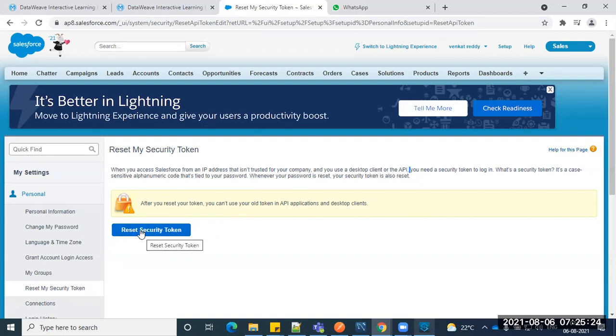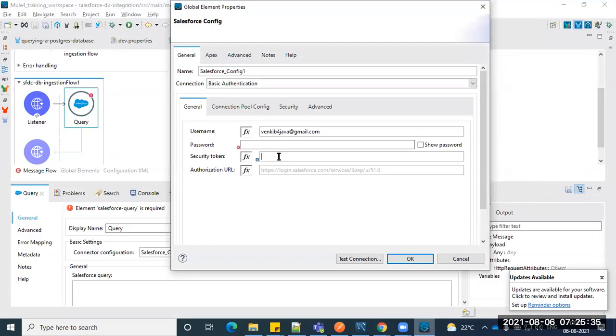Whenever you click the reset button, it is sent to your registered email ID. Just take that and put it here. Hope you guys are clear. So reset it, or get it from your Gmail if you already received it, and then put it here as the security token.